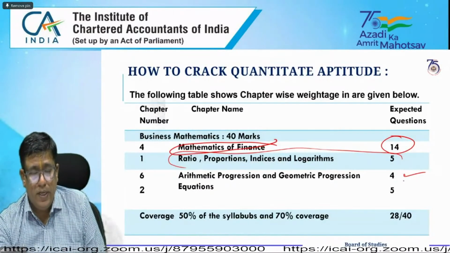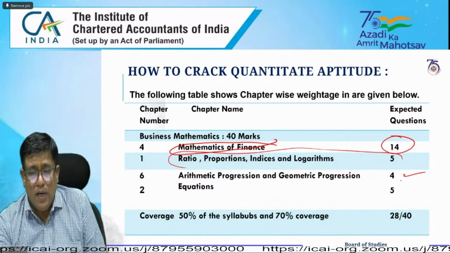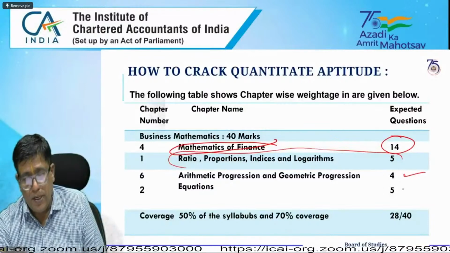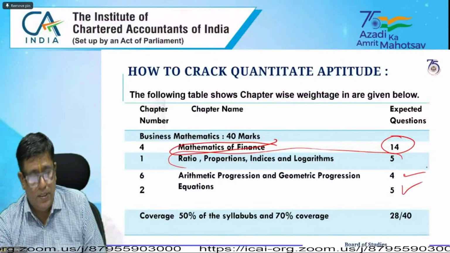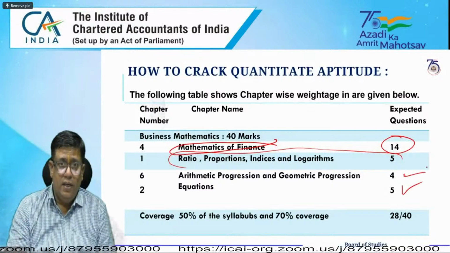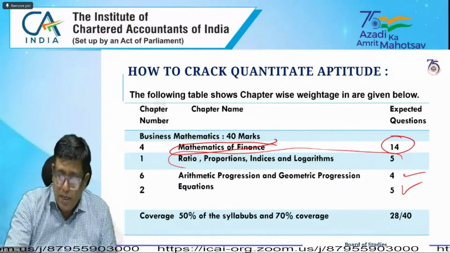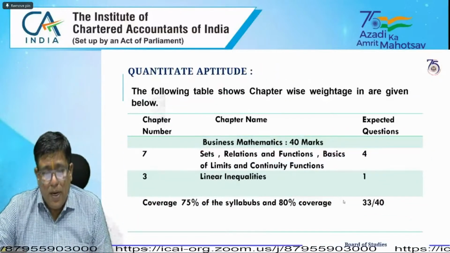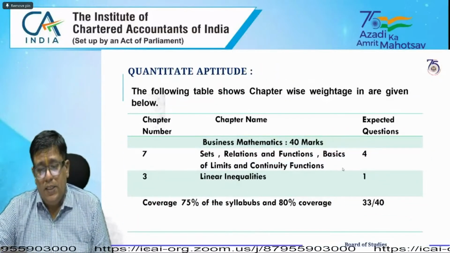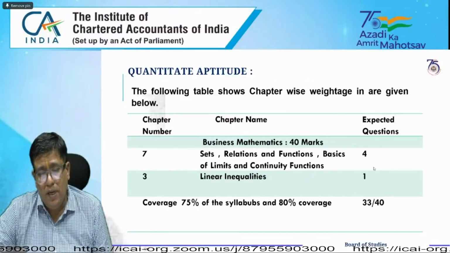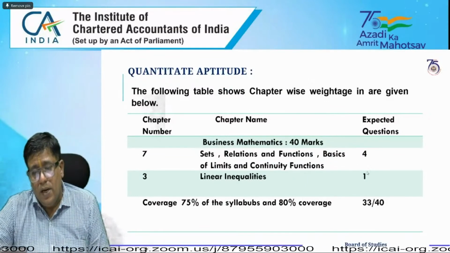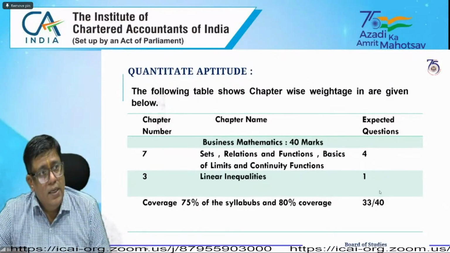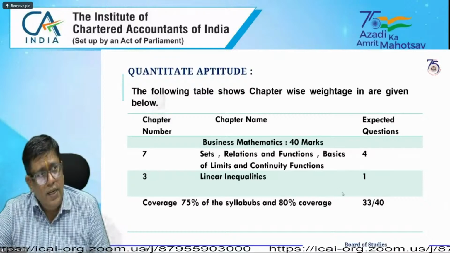Quadratic equations, cubic equations, what kind of questions are coming, what type, and how you can answer them: maximum 5 questions. And linear inequalities, maybe 1 or 2 questions, maximum. And sets, relations, basics of limits and continuity, and all functions: if you look at this, it is around 5 to 6 questions, and linear inequality 1 question.